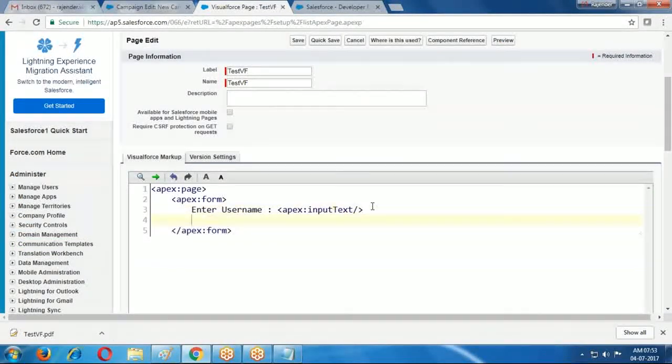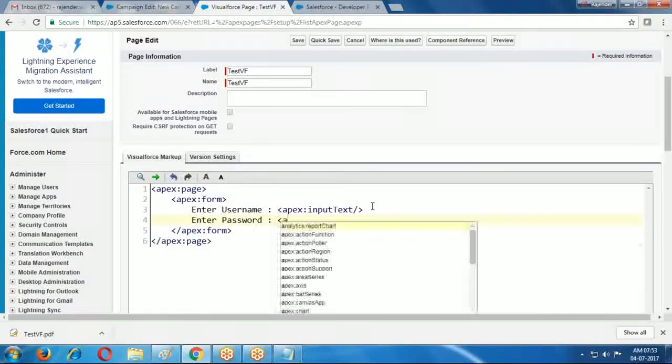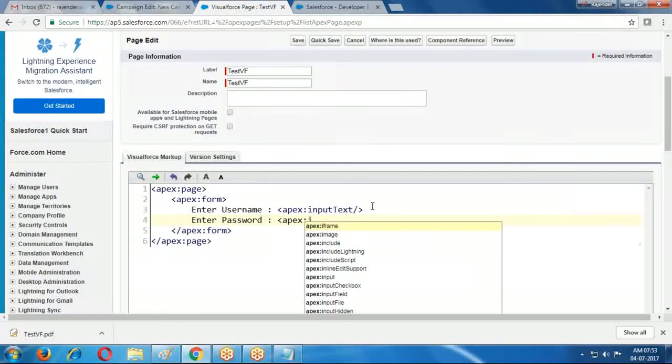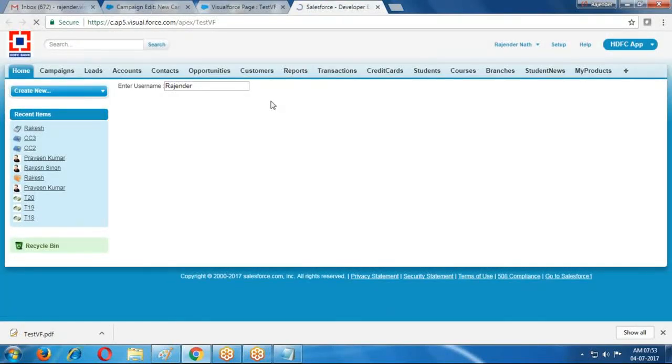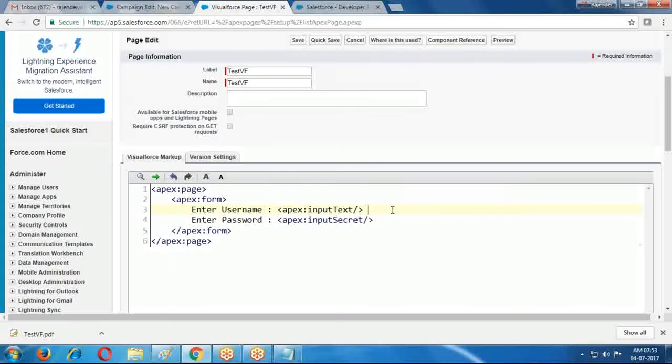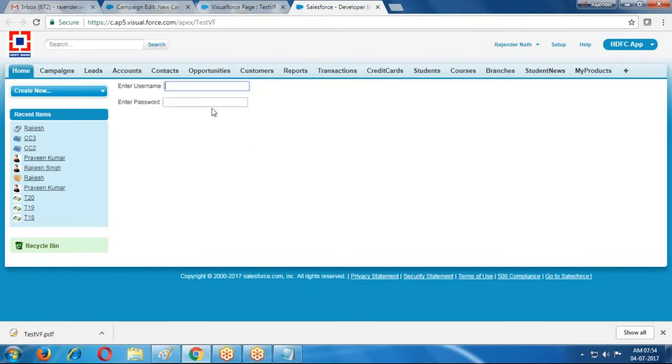Now one more. Enter password. For that password, apex colon input secret. This password, by default, is displayed on the same line. If you want to display it on the next line, you can take break statements. I am taking two break statements, and one more line is also a gap. You can provide it another way also. So here username is Rajender, password Rajender.